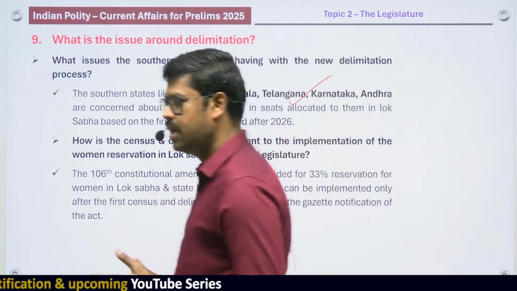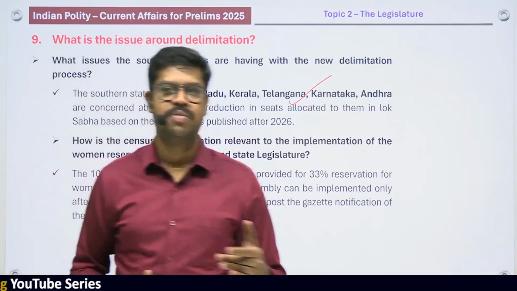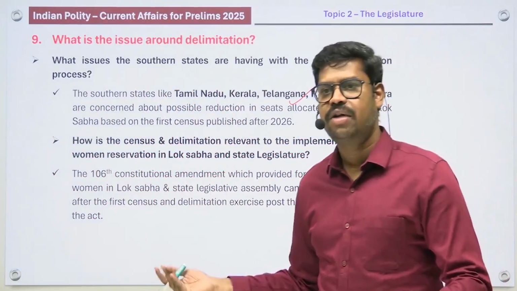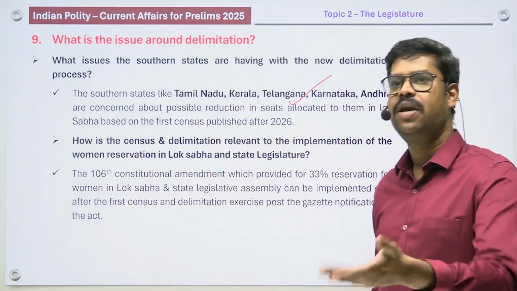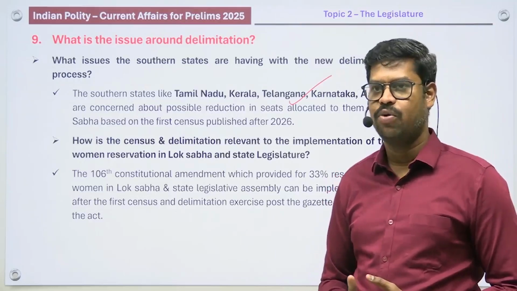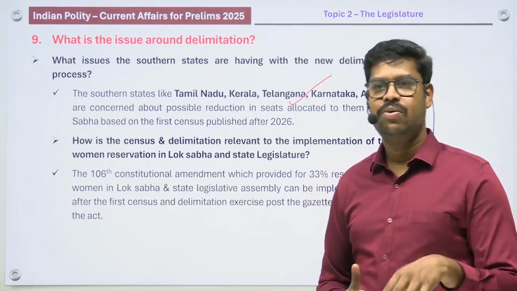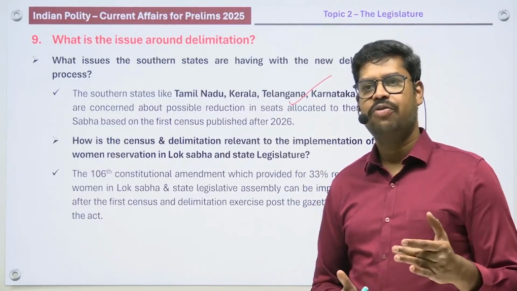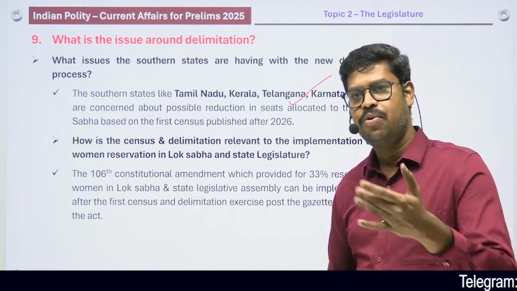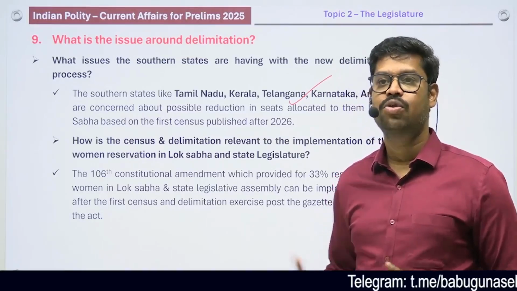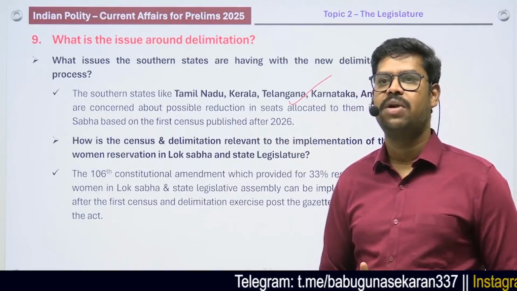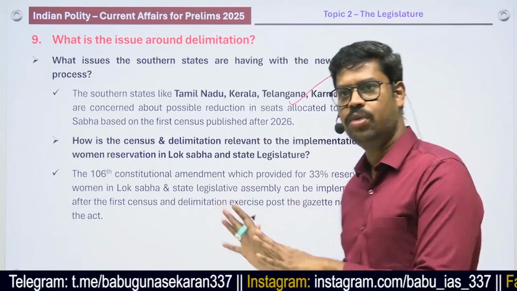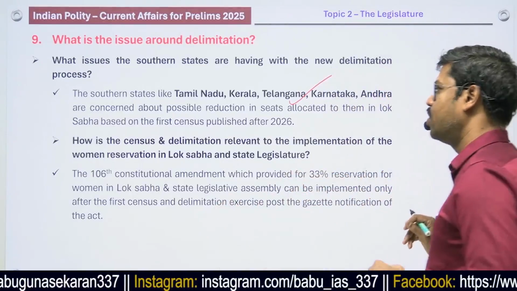So therefore, to implement the reservation for the women, it becomes mandatory to carry out the census after this act is notified, and based on that particular census, a delimitation exercise is carried out. Only when both the things are completed is there a possibility of implementing the women reservation, otherwise it is not possible. So the publishing of census and thereupon a delimitation exercise becomes mandatory to implement the 106th Constitutional Amendment Act, that is the Women Reservation Act. So this is also reported in the newspaper, and to that extent it becomes very important.